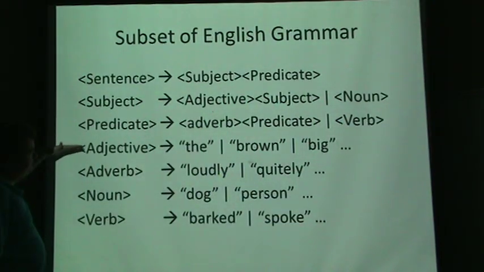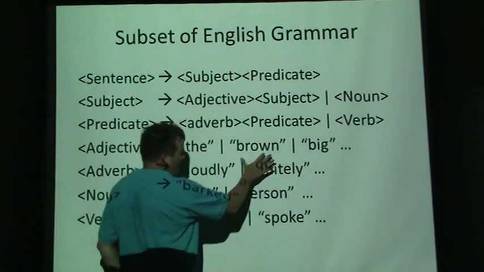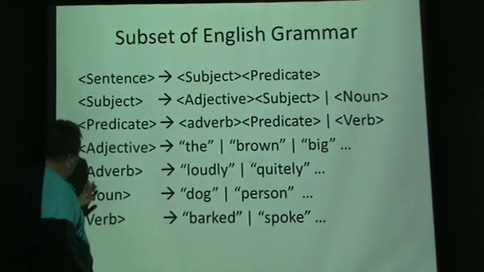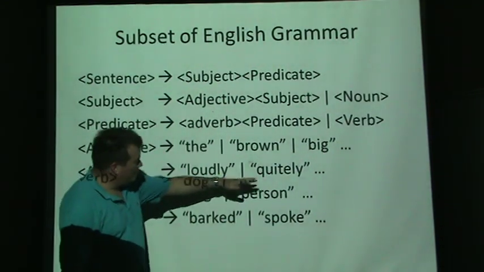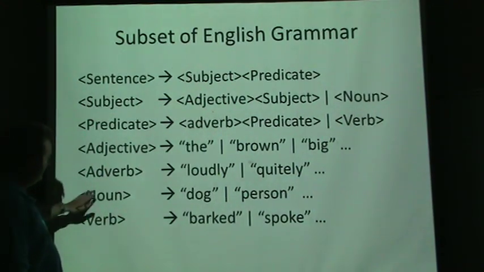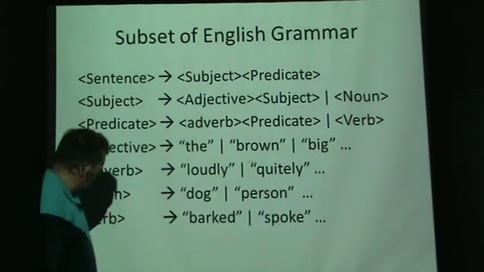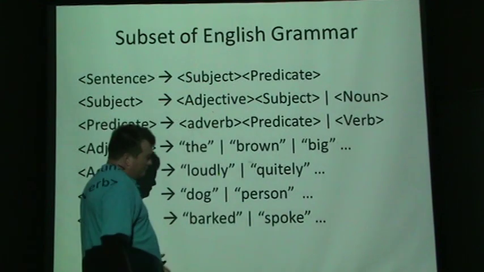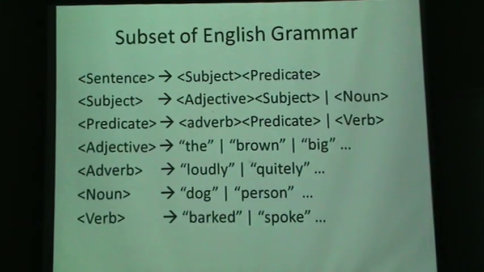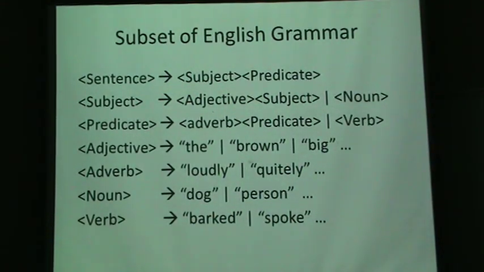Examples of adjectives could be the, brown, big, etc. And adverbs could be loudly or quietly, etc. Nouns can be like a dog or a person. Verbs can be like barked or spoke. So this is not the grammar for the English language. It's a subset of the English language. There are other sentences that are allowed.